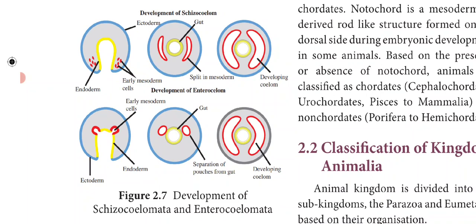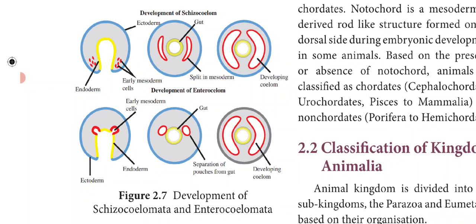First we will see the schizocoelomates. In these animals the body cavity is formed by the splitting of mesoderm. How is this coelomic cavity formed? By the splitting of the mesoderm. So the mesoderm splits and it forms the coelom. Examples: annelids, arthropods and mollusks.